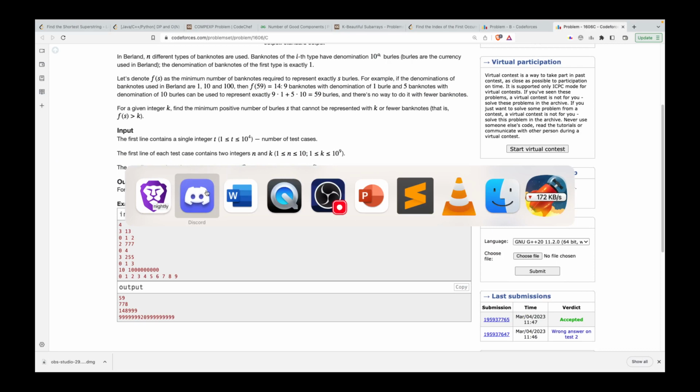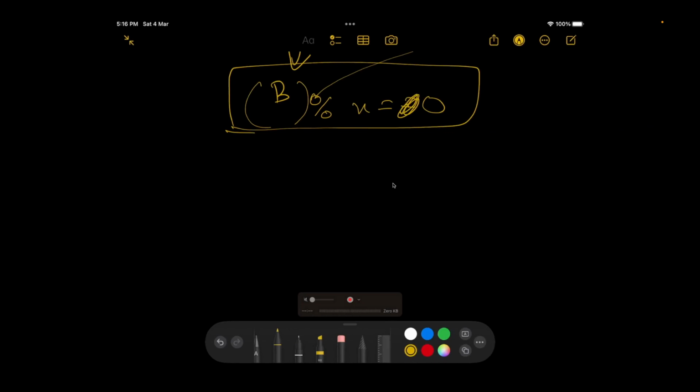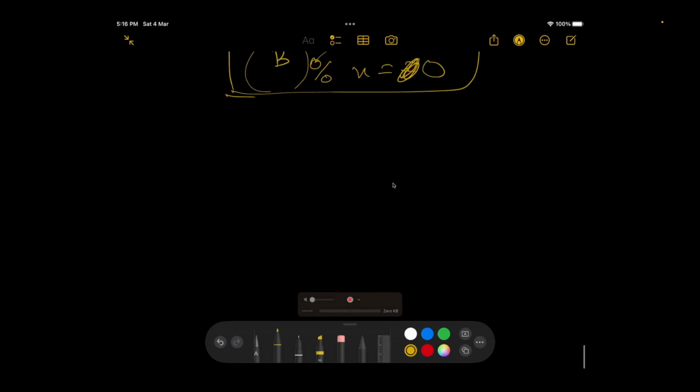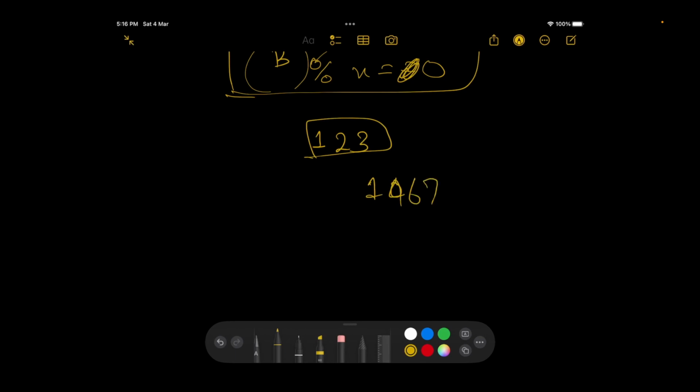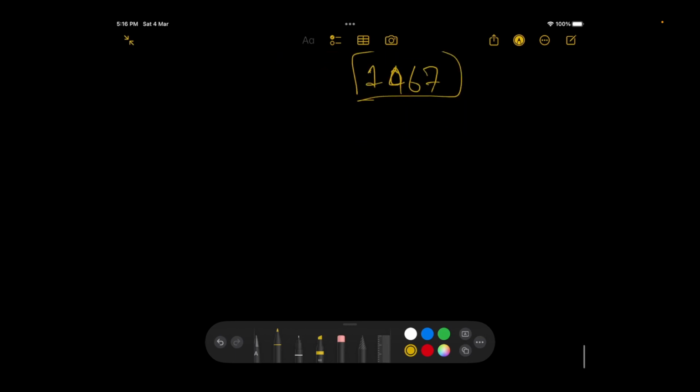For this, we'll be talking about how numbers are actually represented. We have always worked with numbers, so we know how to write numbers in the decimal format. We know that 123 is written as 123, or 1467, or any other number, just in this form. As we learned in school, this is at the 0th location, so this is the ones place, this is the tens place, then the hundreds and the thousands place, right?